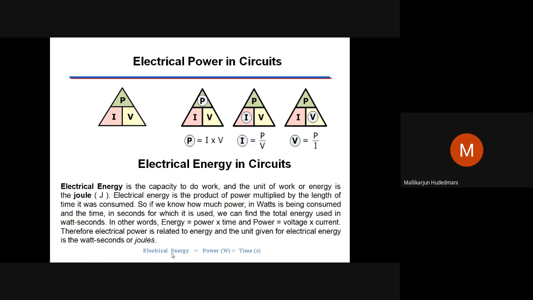Then power, when I say, it's the rate of doing work. When I do that equation, it becomes VIT by T. It becomes V into I. Power is V into I, or V squared by R, or I squared R in electrical circuits. So define the following would be a question. Define power, work done, energy, like that. So there you find the option of define and explain. Maybe a 3 marks question or a small question. Maybe some adjustment of marks would be there. There you may get define the following, like that.